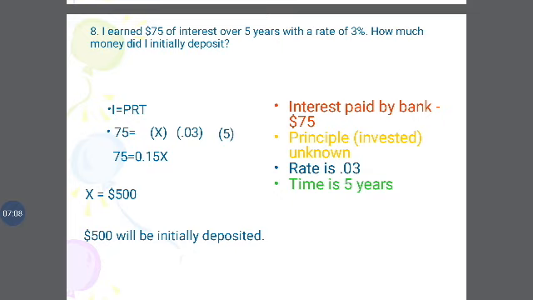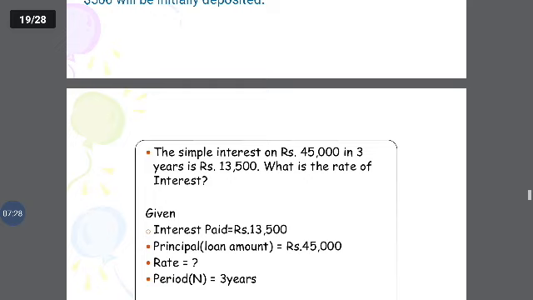I is equal to PRT by 100. So the interest is 75, the principal amount is unknown, so let us consider the variable x into 0.03 into 5. We get the principal amount as rupees 500. So 500 was initially deposited.